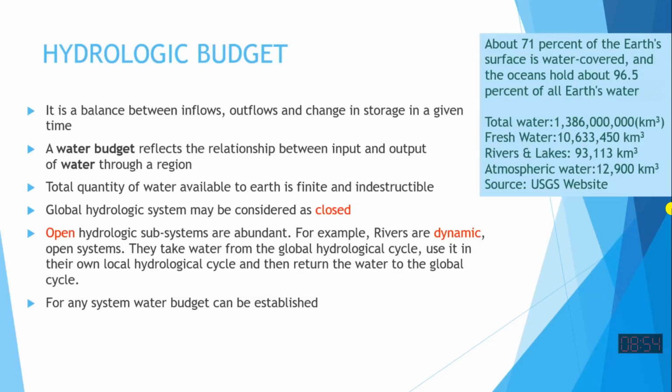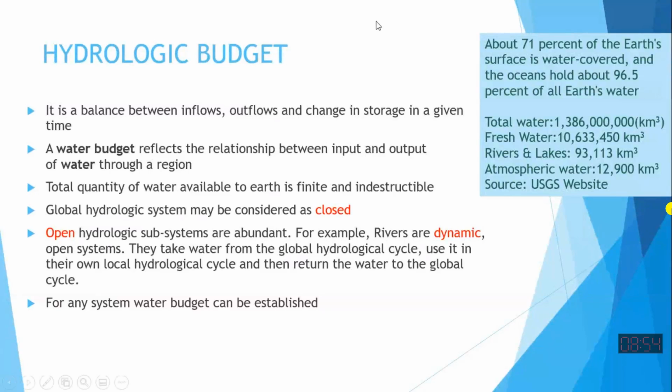So to better manage a resource, we have to measure it first, and after measurement we equate how much water is inflow, how much water is outflow, and stating such things is actually we are talking about budget of that water.